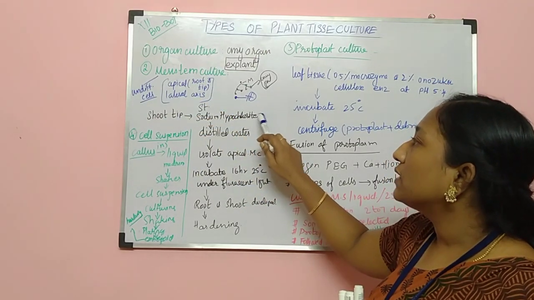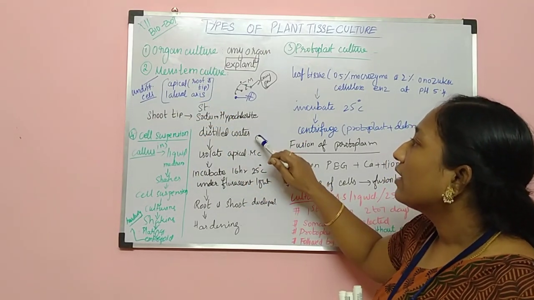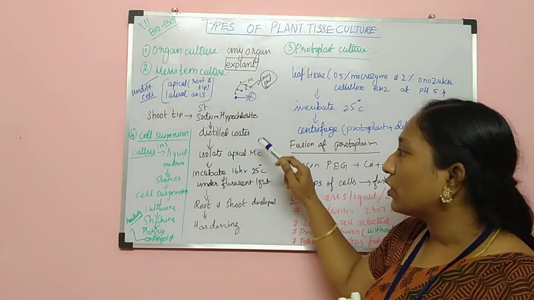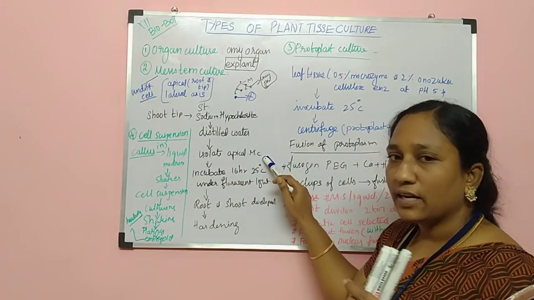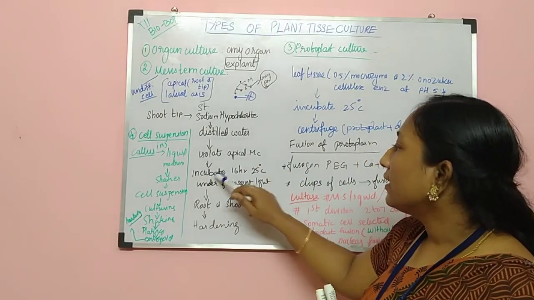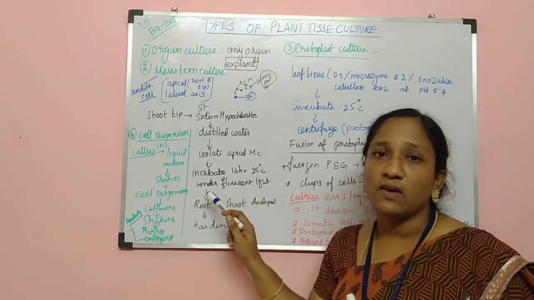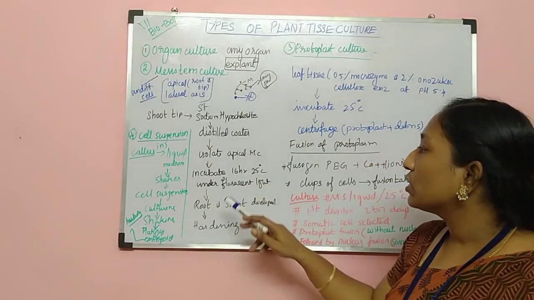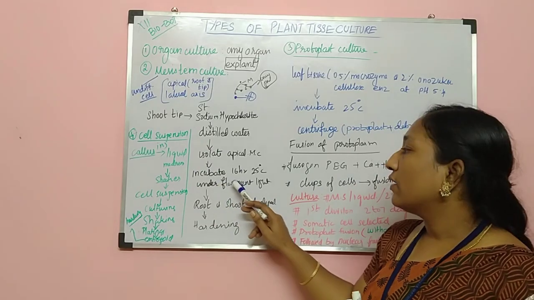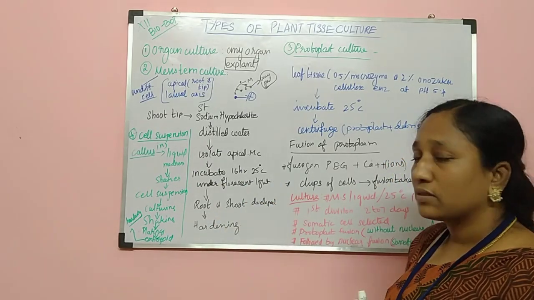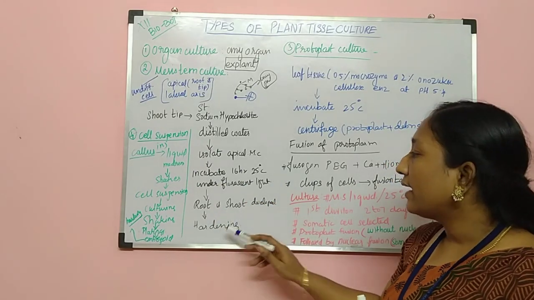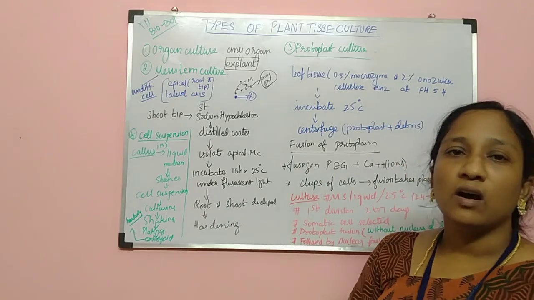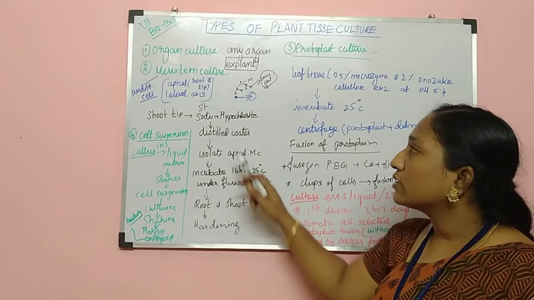Then it is washed with sterile sodium hypochlorite and washed with distilled water. Then, followed by isolating the apical tissue, it has to be incubated for 16 hours at 25 degrees Celsius, and has to be given fluorescent light, and shoots and stems are formed, and then have to be changed into the hardening process. So this is called what?